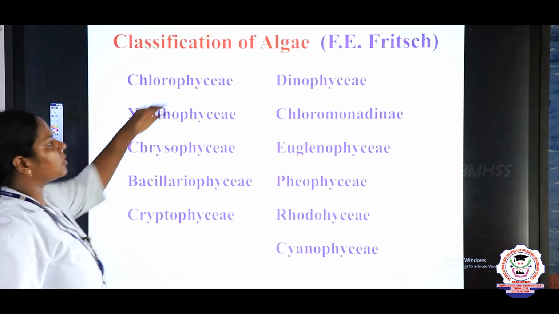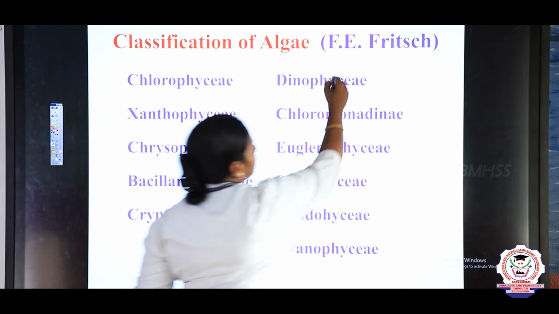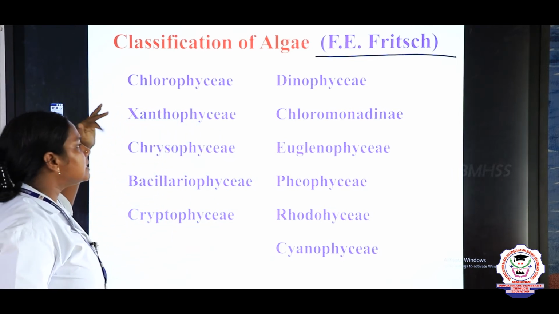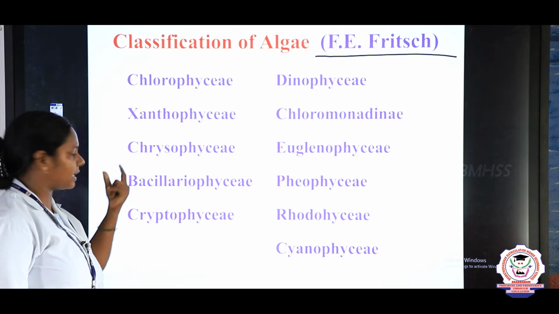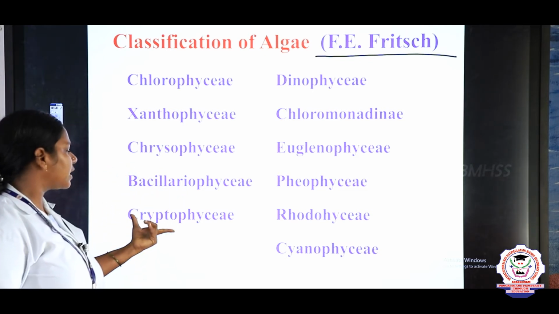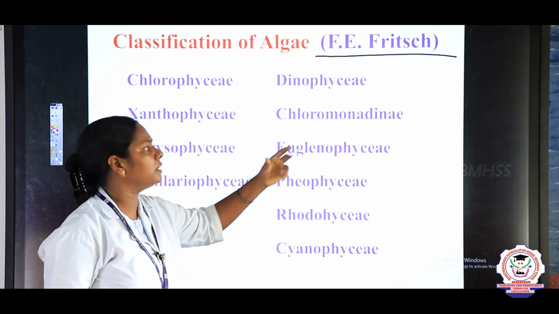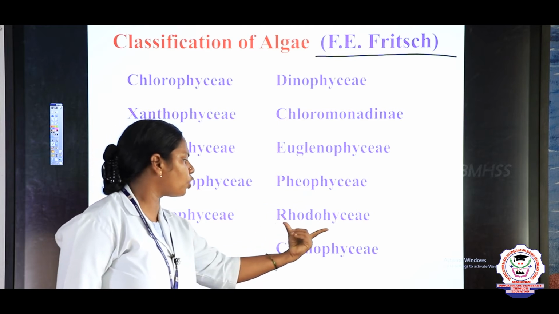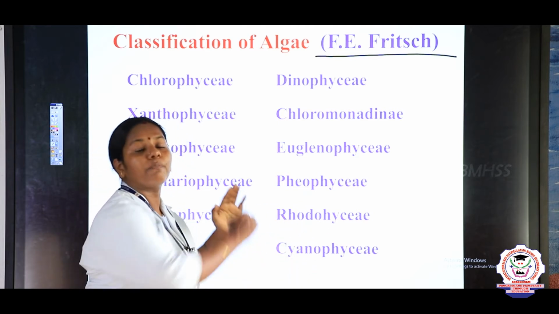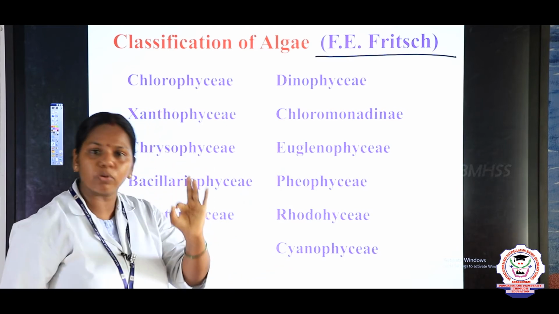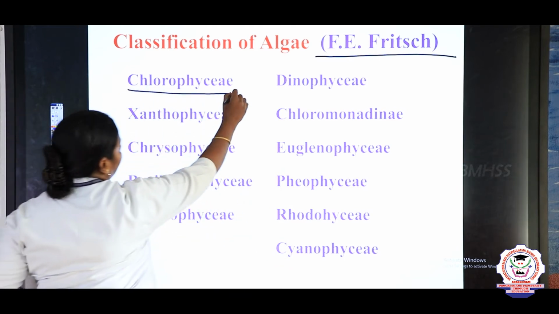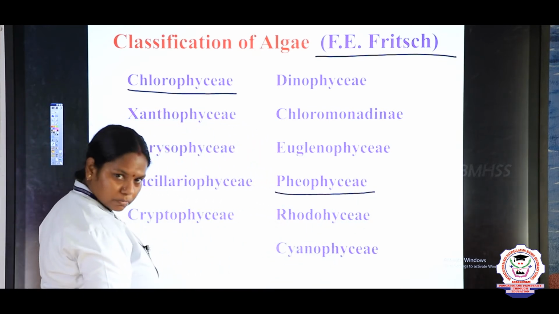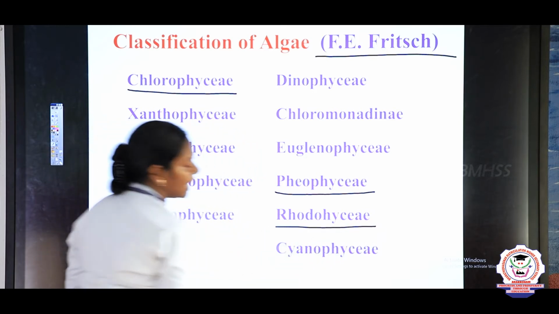Now we are going to discuss the classification of algae. It was described by Fritsch. There are many types, children: Chlorophyceae, Xanthophyceae, Chrysophyceae, Bacillariophyceae, Cryptophyceae, Dinophyceae, Chloromonadineae, Euglenophyceae, Phaeophyceae, Rhodophyceae and Cyanophyceae. Among all these categories we are going to study only 3 algae. One is Chlorophyceae, that is green algae, Phaeophyceae, that is brown algae, and Rhodophyceae, it is red algae.